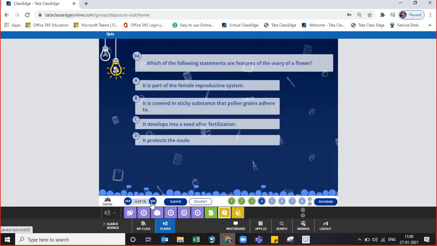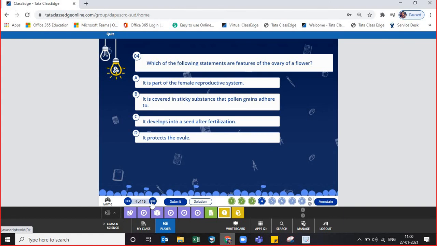And here we have, which of the following statements are features of the ovary of a flower? It protects the ovule, or it is a female reproductive system? Or it develops into a seed? Female reproductive system.